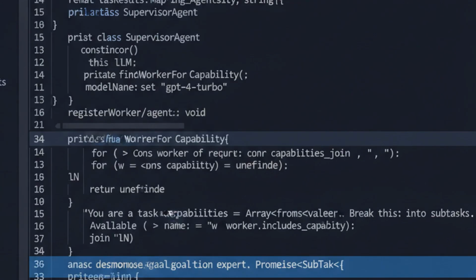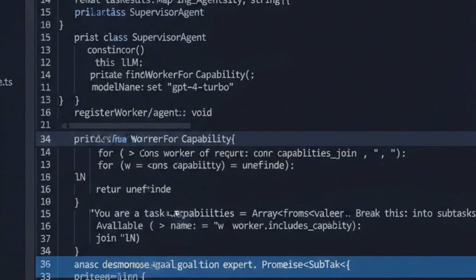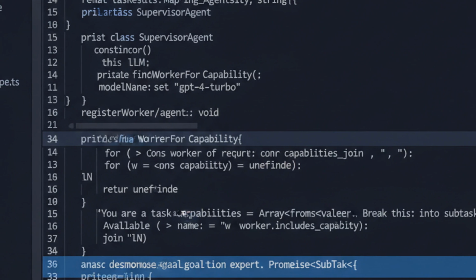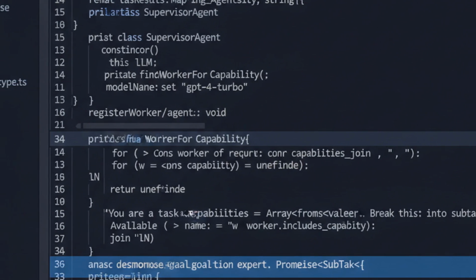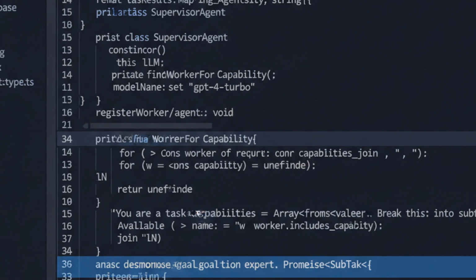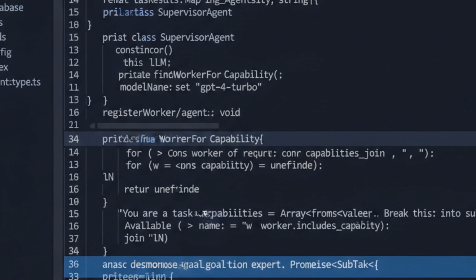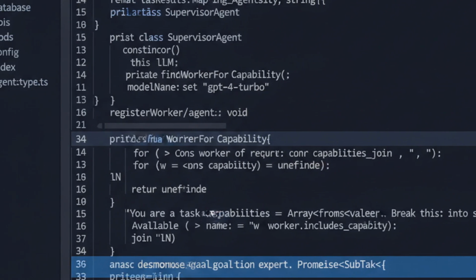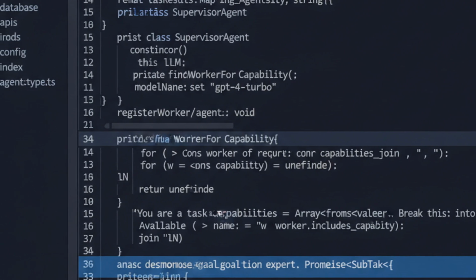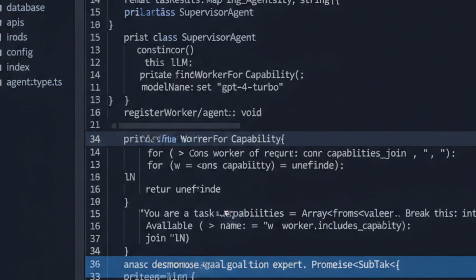Here's the supervisor implementation. It holds a registry of worker agents and a task queue. The decompose method is where strategy happens. The supervisor uses its own LLM call to break a complex goal into atomic tasks. Each task gets tagged with the required capability, which maps to a worker. The supervisor doesn't know how research works. It just knows researcher 001 has the web search capability.